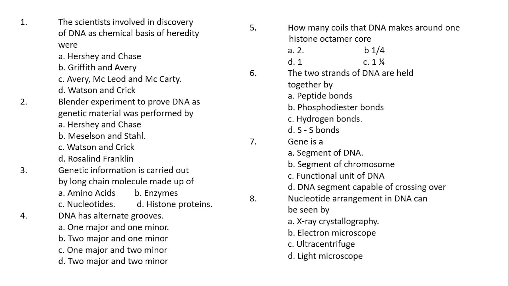So coming to the first question: the scientists involved in discovery of DNA as a chemical basis of heredity were. Option A, Hershey and Chase. Option B, Griffith and Avery. Option C, Avery, MacLeod and McCarthy. Option D, Watson and Crick.